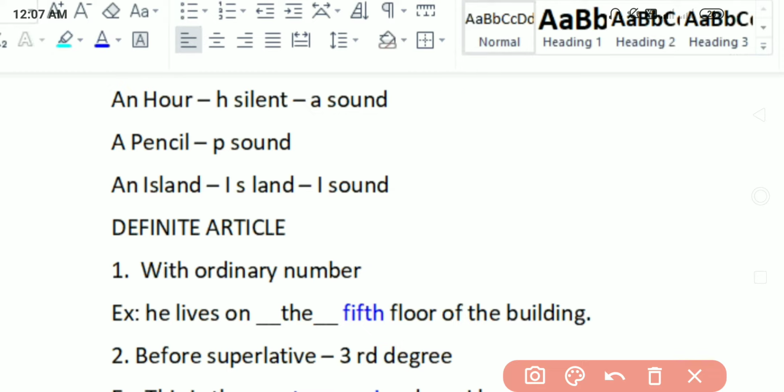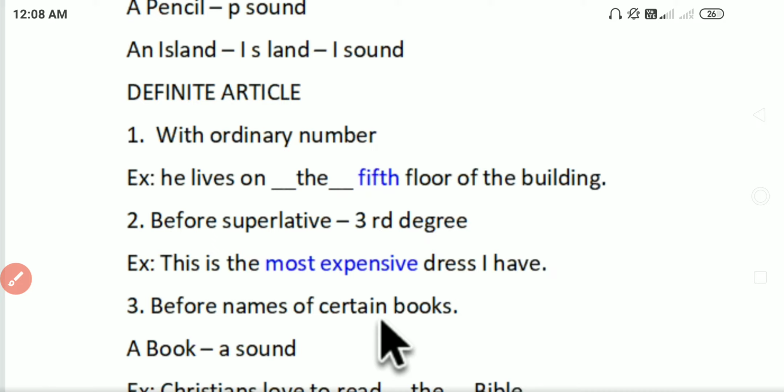Okay, so after that, with definite articles with ordinal numbers. Example, he lives on dash the floor, so he lives on the fifth floor of the building, so that's why. Before superlative, third degree. And before superlative, so this is the dash dress I have, this is the most expensive dress I have.